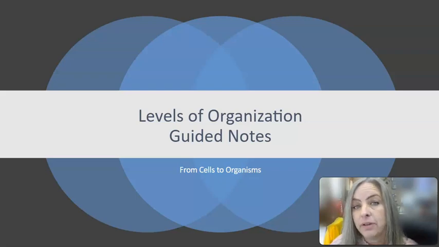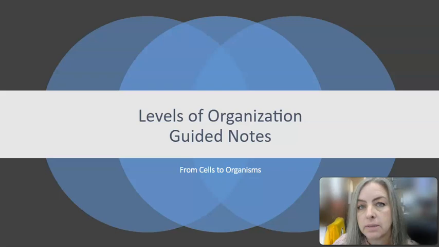Today we're going to kick off Unit 6 with a conversation about how organisms are organized or put together. This is true for all organisms, whether it be plants, animals, reptiles, big fish, human beings, everything. So as you learn about how these organisms are put together, keep in mind that all living things are made of cells and that all living things are organized in this way. And in fact, this is the organization plan for what we call biological organization.